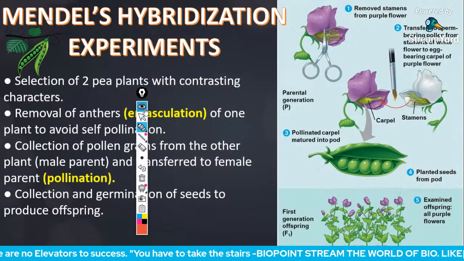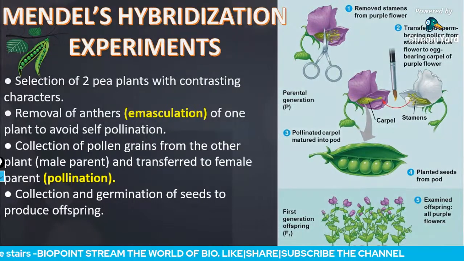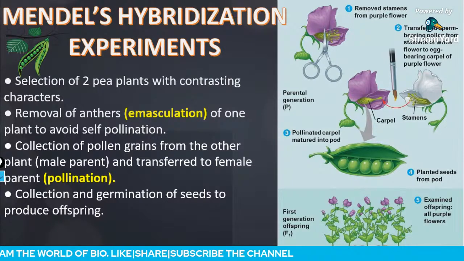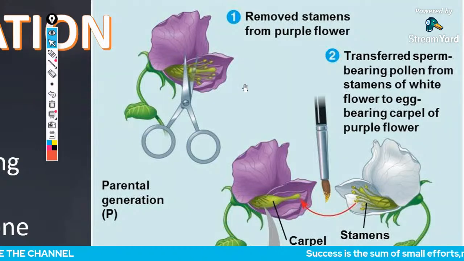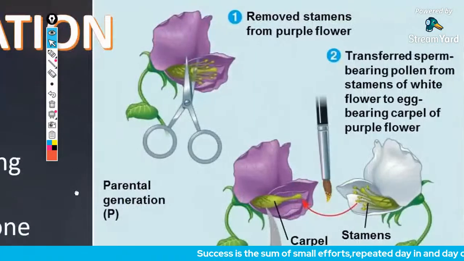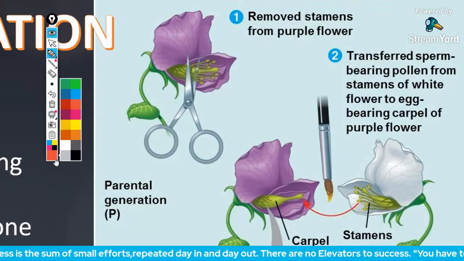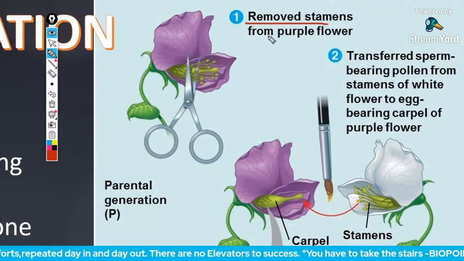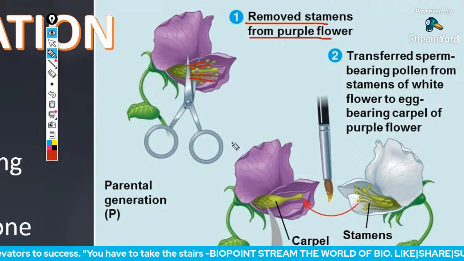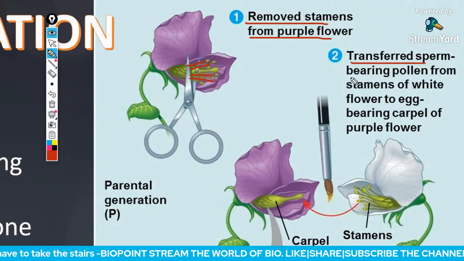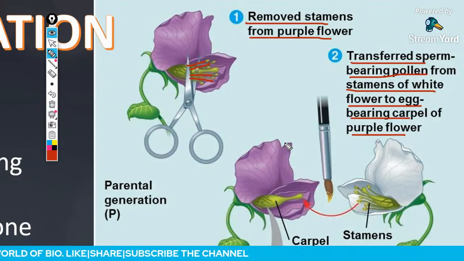I'll enlarge the diagram for you so that you can make it clear. Look, anthers are removed from the purple plant. First we selected a parent, then we emasculated that plant. The anthers are cut down. Then you transfer the sperm-bearing pollen from the stamen of the white flower to the egg-bearing carpel of the purple flower.